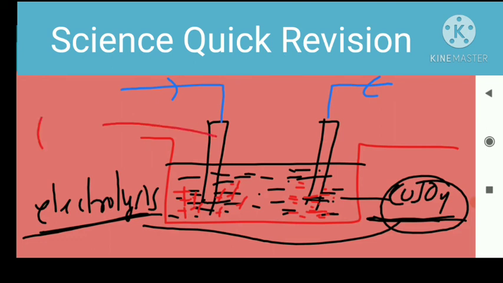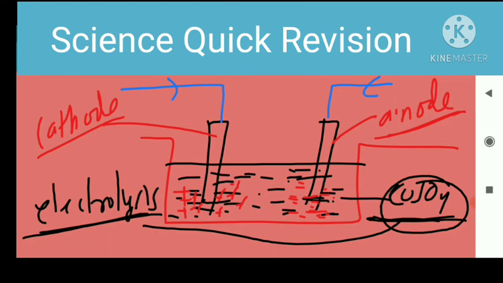This rod is called the cathode, and this rod is called the anode. All the positive ions are attracted towards the cathode, and all the negative ions are attracted towards the anode.